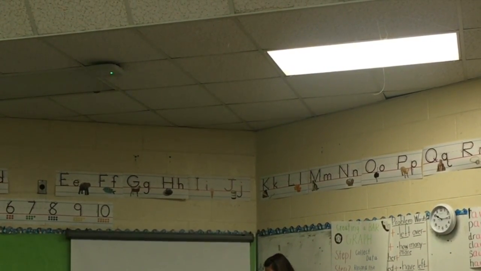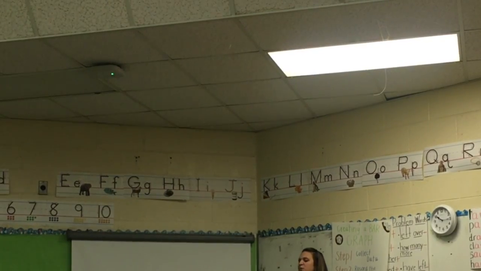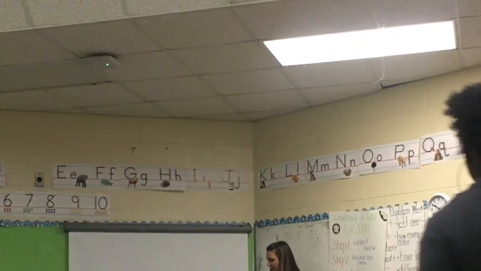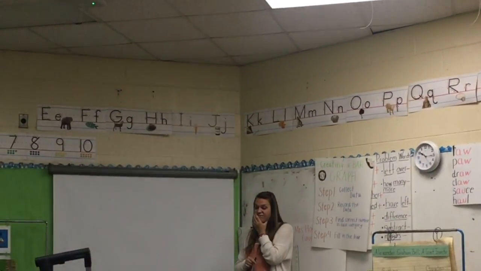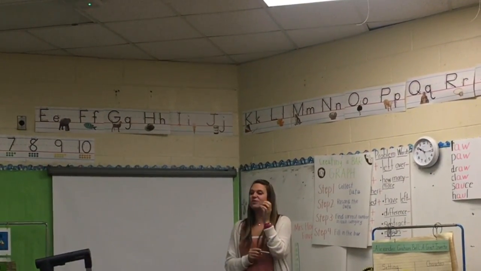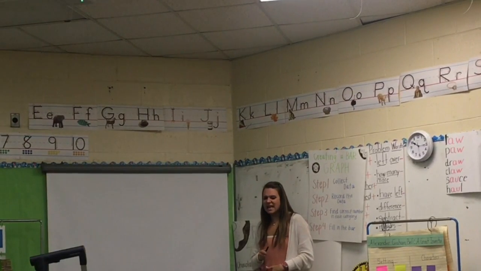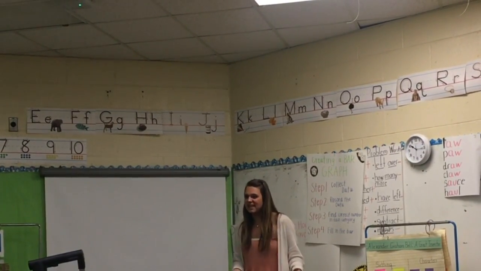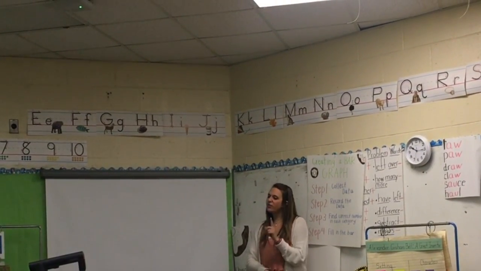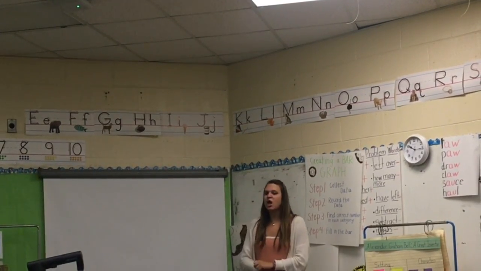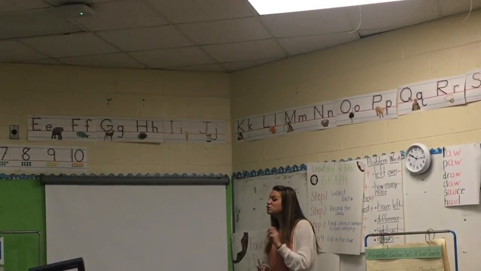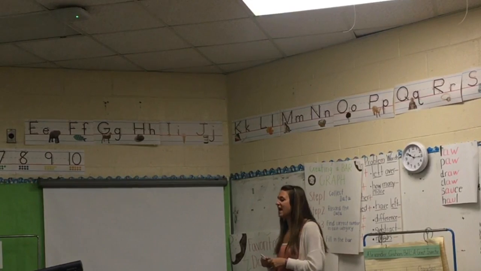In the book, how did they record their data? With a chart. Yeah, very good. Every day they sold their cups and they said, hey, what was our sales today? And she would say, 30, we sold 30 today. Or she would say, we sold 40 today, or we sold 56 today. She had to record that data, okay?